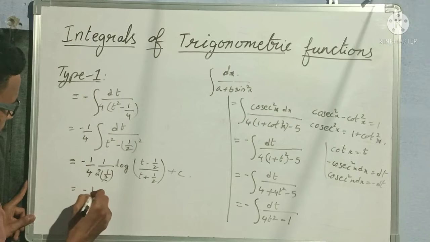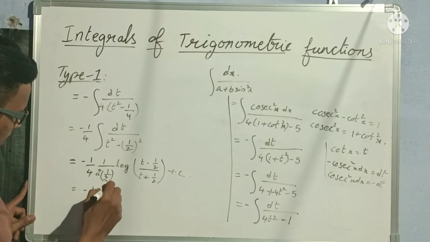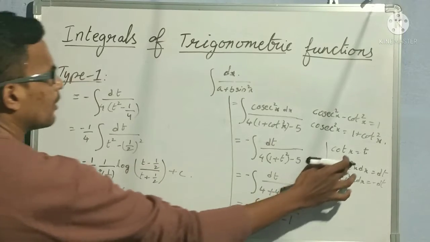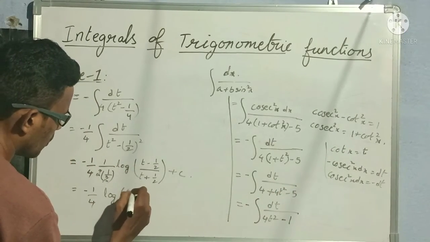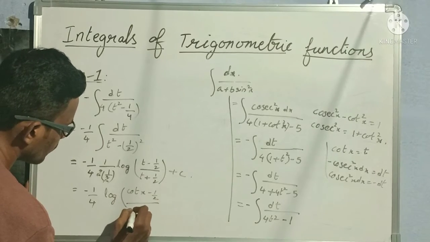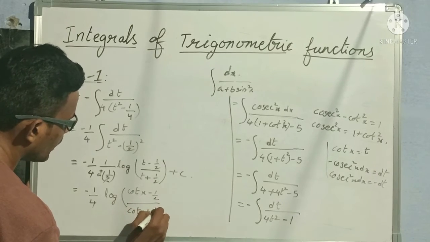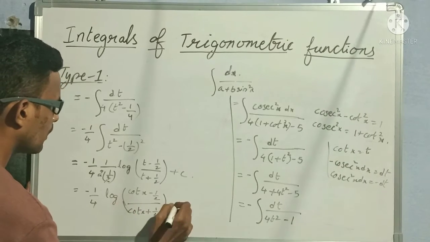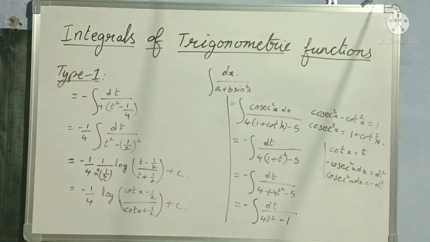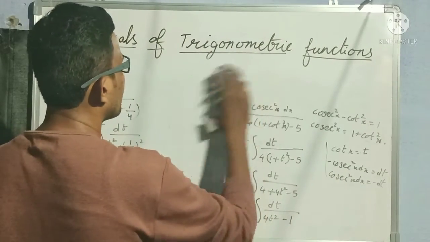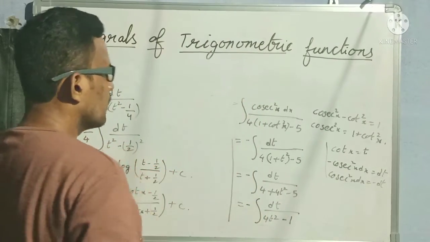So that is equal to minus 1 by 4 log of, what is the value of t we have taken here? Cot x. So cot x minus 1 by 2 by cot x plus 1 by 2. Okay. Plus c. So last step, let me simplify and write the final answer now.